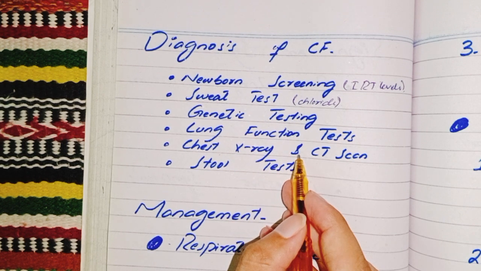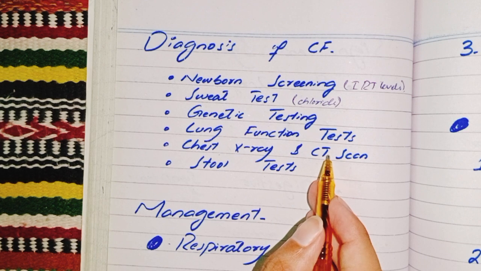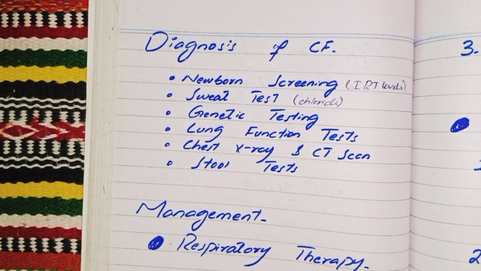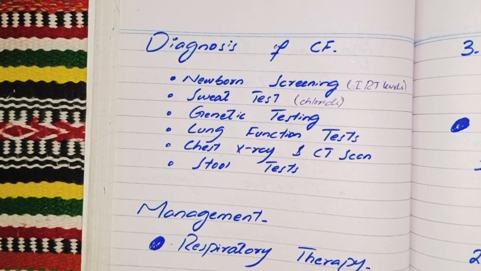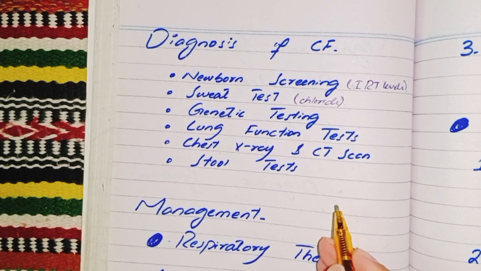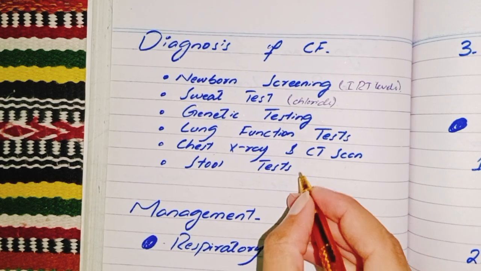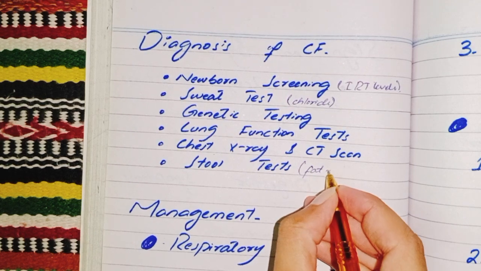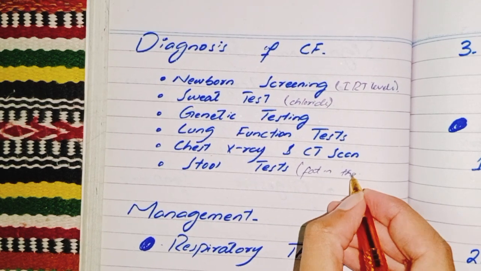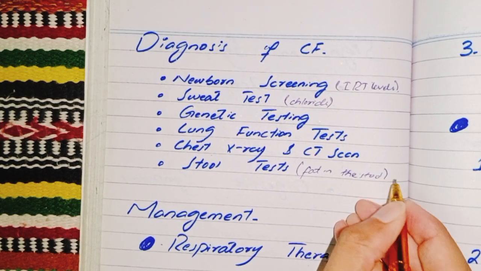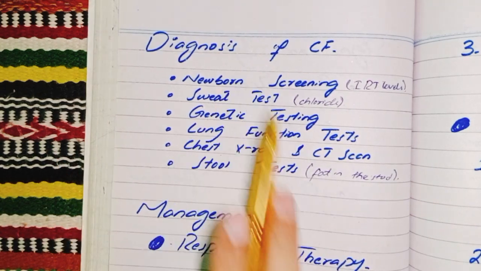Imaging studies help visualize the extent of lung damage and identify infections and other complications. Our last test is stool tests. These are used to assess pancreatic function by checking for the presence of fat in the stool. These are the ways of diagnosing cystic fibrosis.